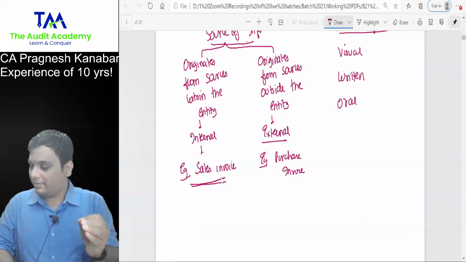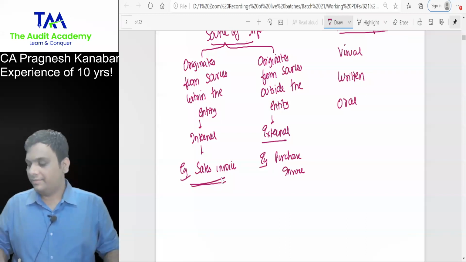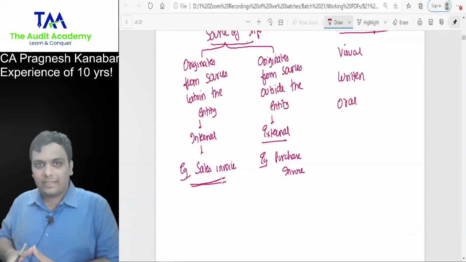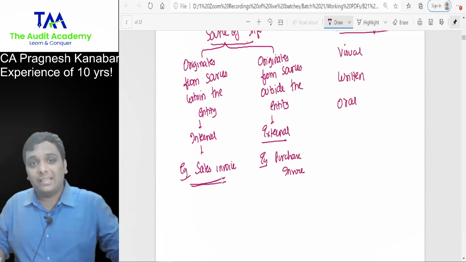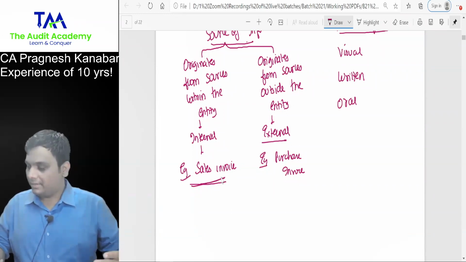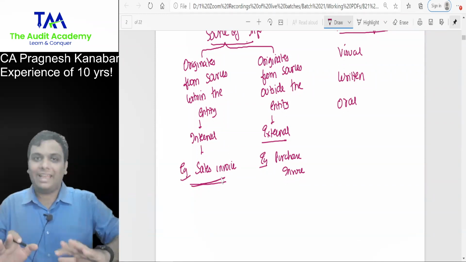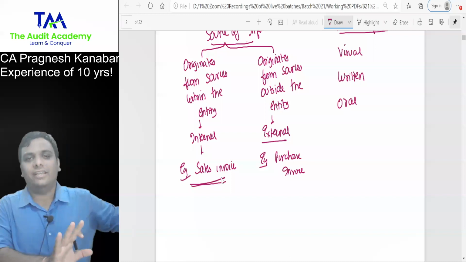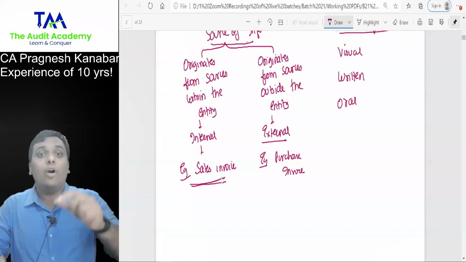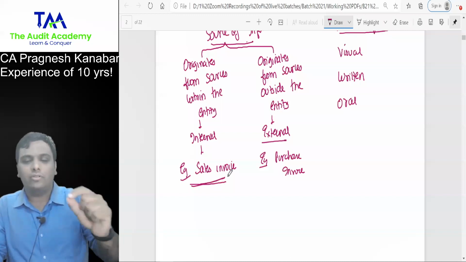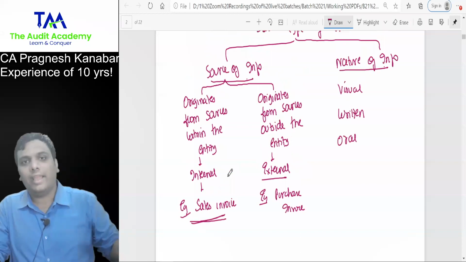BRS is an internal evidence, originated within the entity itself. Salary slip, internal evidence. External confirmation from debtors, external evidence. Done. Always focus on the origin when you want to find out whether evidence is internal or external.